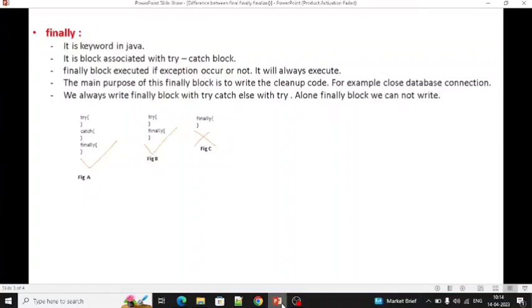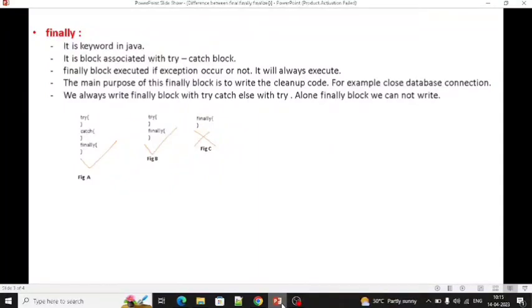And we cannot write a finally block alone. It always should be with try catch, or else with try. So here you can see the example in figure A, try catch and finally.